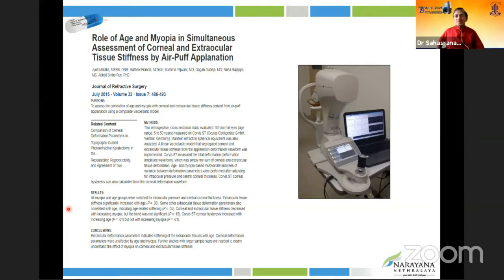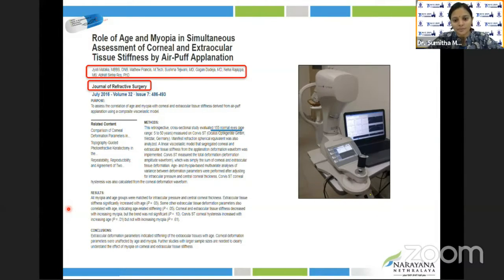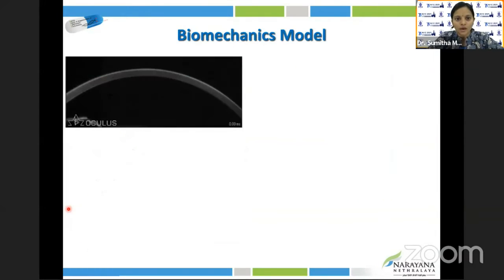This was done using Corvus ST, and we looked at the extraocular deformation or extraocular stiffening parameters with respect to age. What we found was that extraocular tissue stiffening was increasing with age, and corneal deformation or corneal stiffness was unaffected by age. So this is how we studied. This is how we derived our biomechanical model.